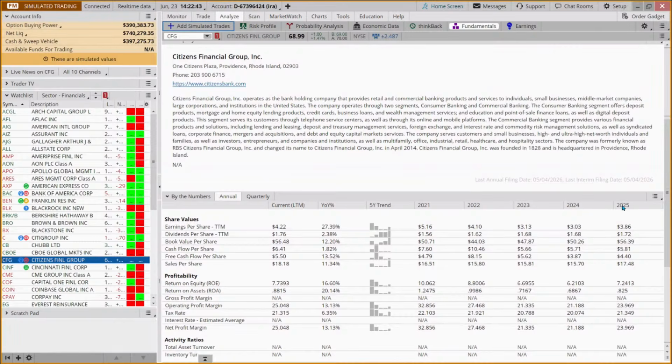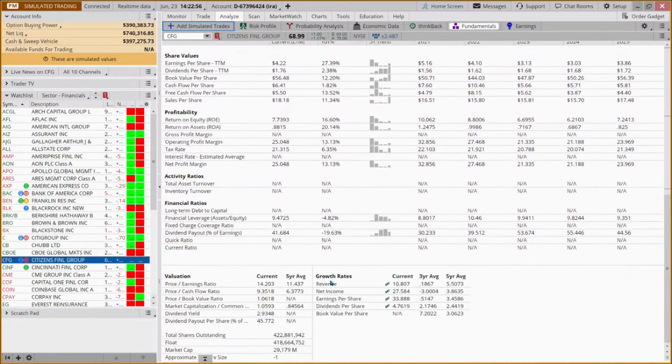We can look at their trends over the last 5 years, and it looks like they struggled for a couple of years. And then last year, their earnings per share was up 27%. Their sales were up. One thing that some people like to look at is this dividend payout. How much of their profit are they having to pay out?